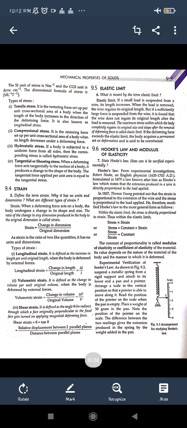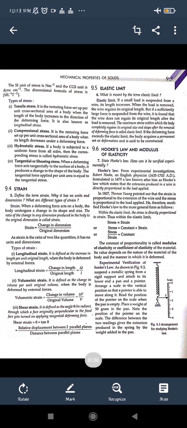If you talk about the shear strain, then it is similar to the shearing stress, that when the perpendicular force is applied on it, or in the face we are applying the deforming force, then the fixed face gets turned, that there will be some bending. It will bend with some angle by the parallel shift, which is given as theta. So shear strain will be defined by the letter theta.